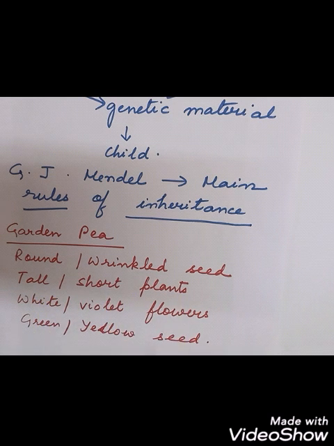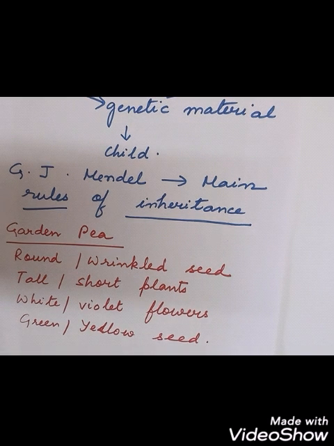Tall and short plants are also contrasting characters. White and violet flowers, green and yellow seed. This type of contrasting characters were selected by Mendel, and different experiments were performed, so that now we got what? Different rules of inheritance which were shown or derived or stated by whom? Johann Mendel. These are called Mendel's laws of inheritance. Now slowly we will proceed to the experimental techniques that he followed to find out these rules.